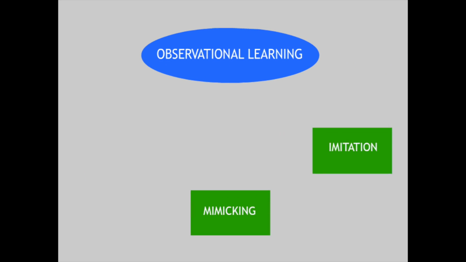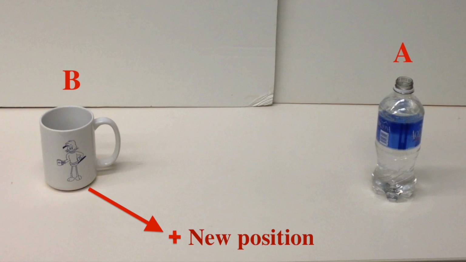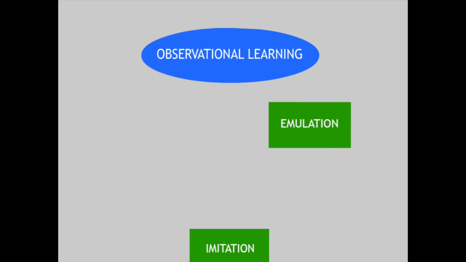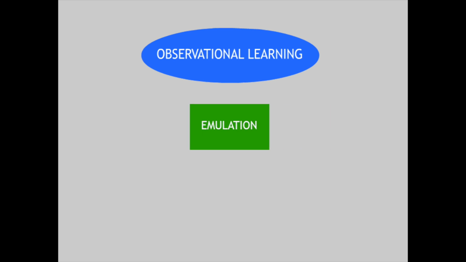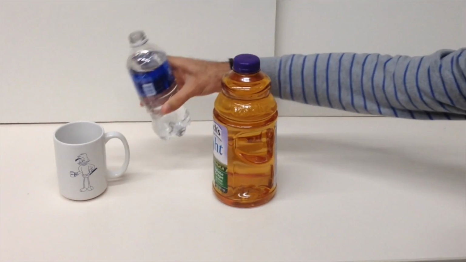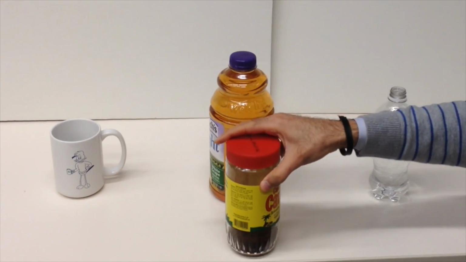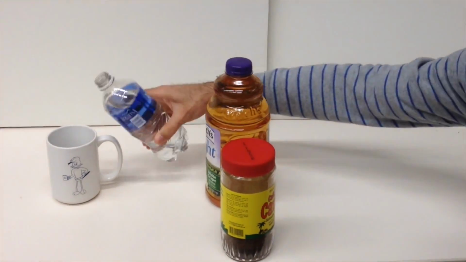In imitation learning, the toddler can recognize the purpose of the movement and generalize the task whenever the position of the mug may change. When emulating, the observer does not copy the movement, but recognizes the causal relationship between a teacher's action and the obtained result in the world. In this case, the toddler would be able to recognize what the teacher would do in response to a certain obstacle and apply that same response in a new situation.